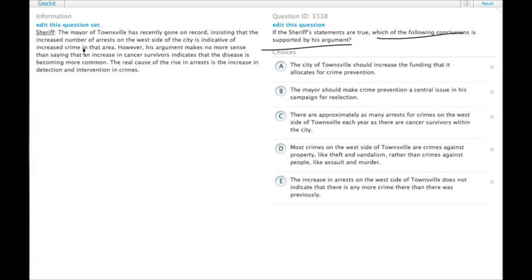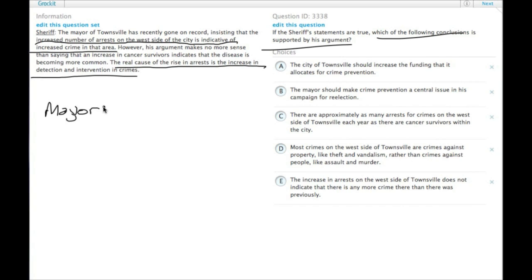The mayor says that the increased number of arrests is indicative of increased crime. The sheriff says, no, that's not true. The real rise in arrests is due to increased detection and intervention. So just to keep our stories straight here, the mayor says the increase in arrests means there's an increase in crime.